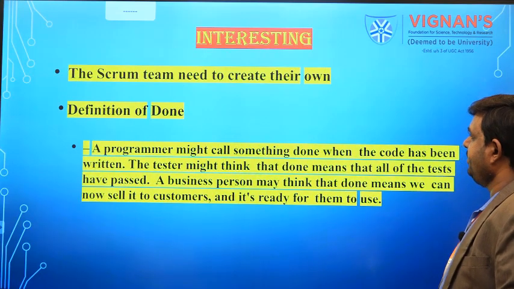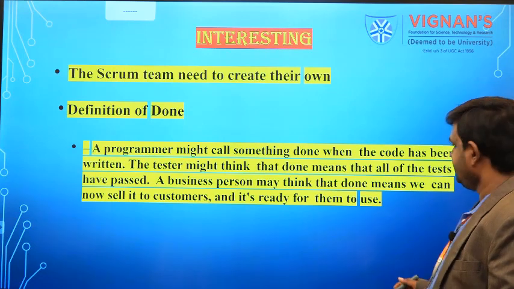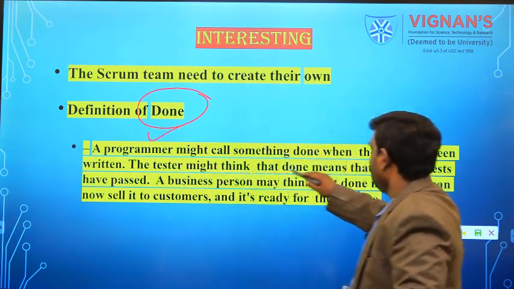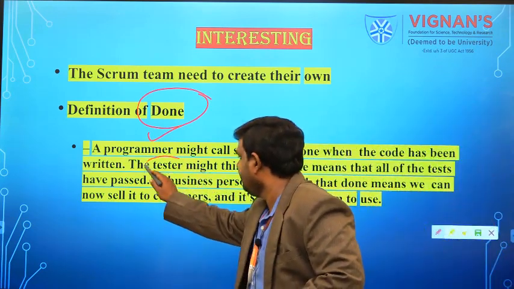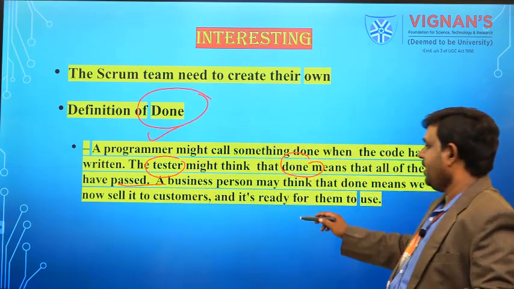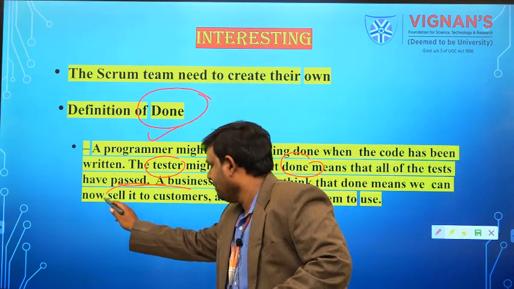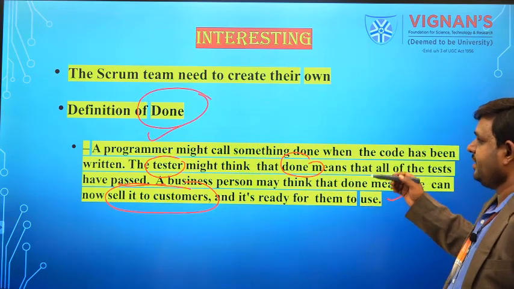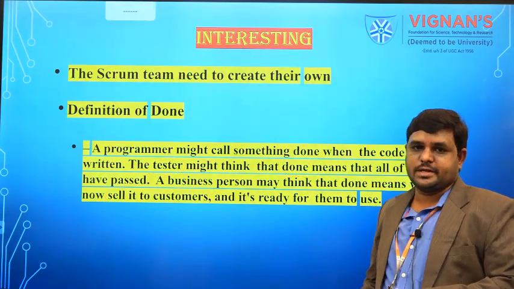The Scrum team needs to create its own definition of done. What does done mean here? A programmer will think something is done when the code is written. A tester will think something is done when the test is passed. And a business person or client will think done means we can now make a business by selling to customers, and it is ready for use. So these are the different definitions of done in view of the Scrum methodology. So that is about the Scrum methodology.